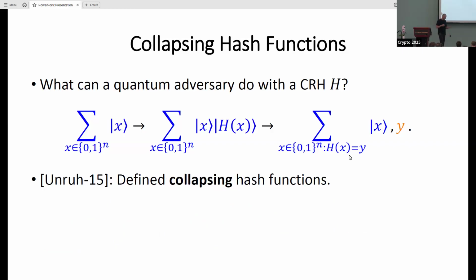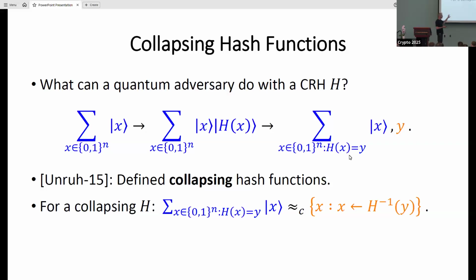Okay, so this same work by Dominic defined a stronger notion, logically stronger than collision resistance. He called it collapsing. Intuitively, and almost formally, if I have an H that's collapsing, then this superposition is going to be indistinguishable from a collapsed state. This classical distribution on the right just means I measured the superposition of the x's.